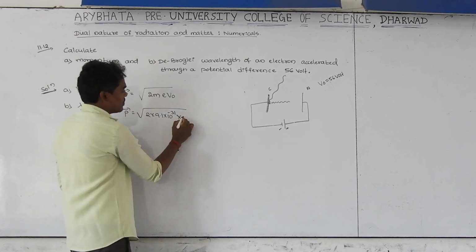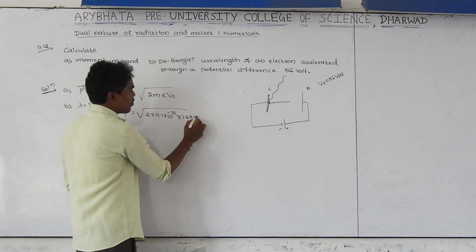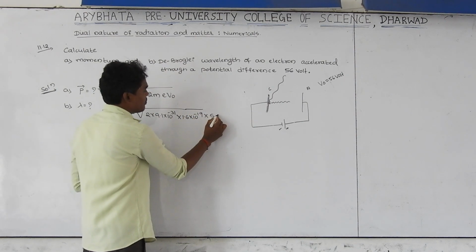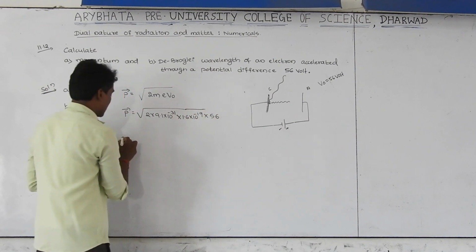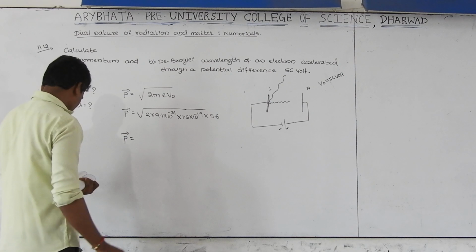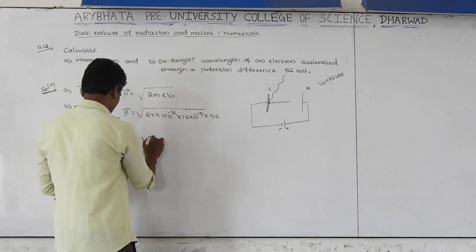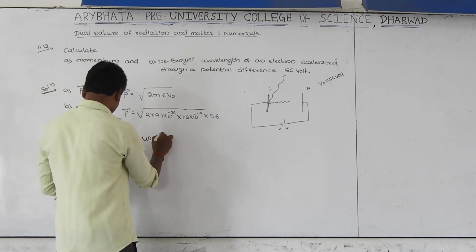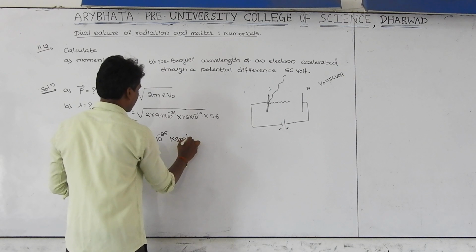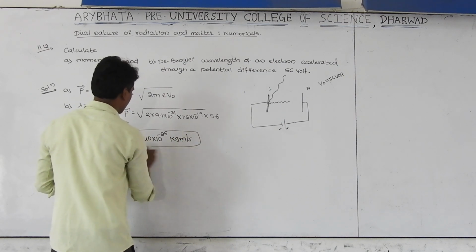Charge of electron is 1.6 into 10 to the power minus 19, into the potential difference he has given, that is 56 volt. Calculate the value and you get the answer 14 into 10 to the power of minus 25 kg meter per second. This is the momentum.